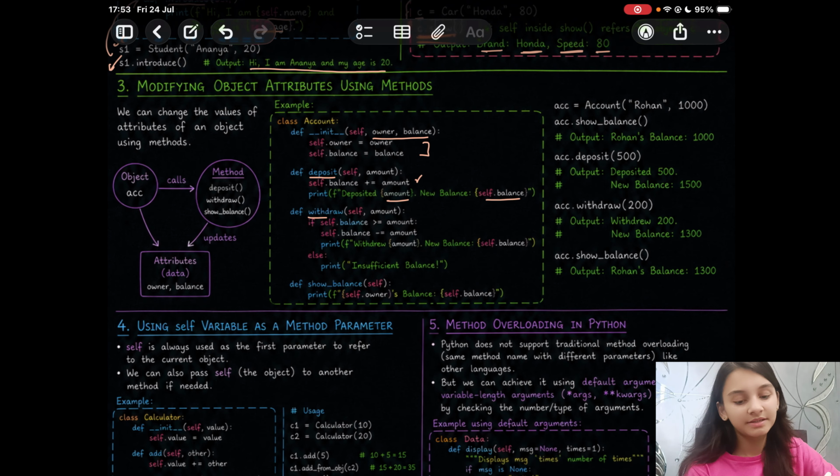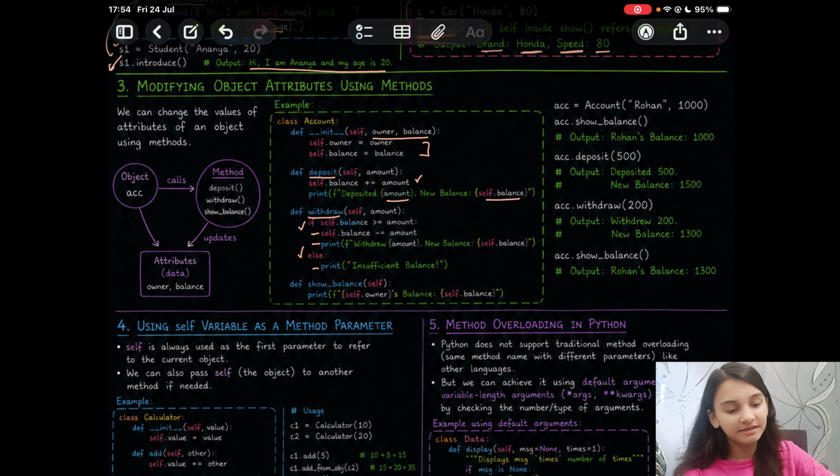Next you are even creating a withdraw method. So you are making use of an if else statement in this case. If self.balance is greater than or equal to amount, you will modify the balance and then print it, else you will write insufficient balance. There's another method created, show balance, so it will print the owner name and the balance.